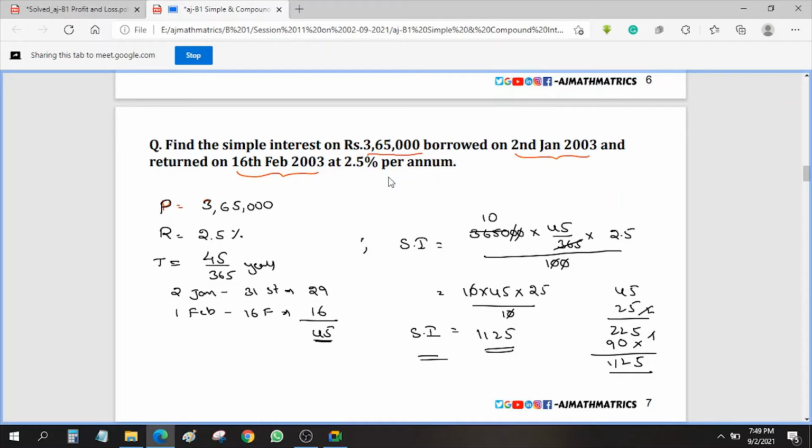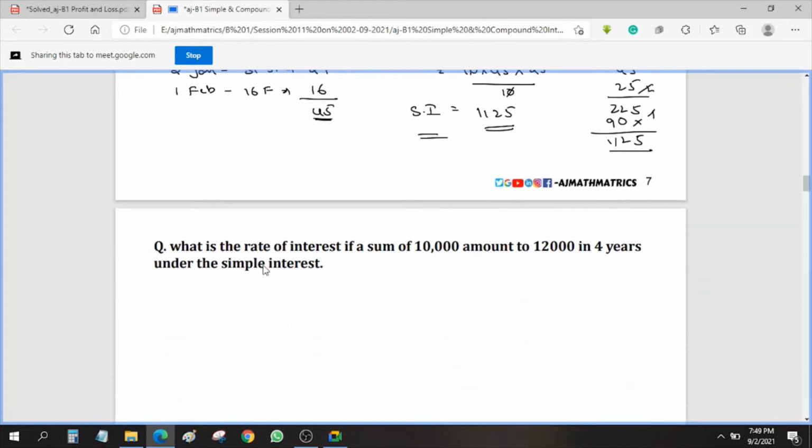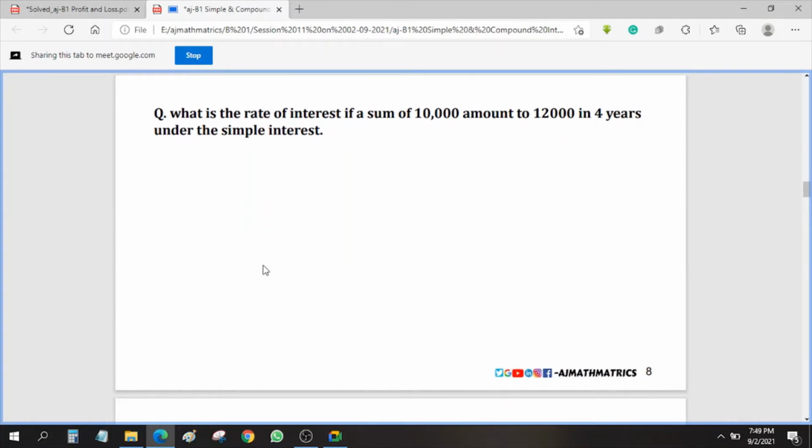So here the intention to explain this question is, if it is given in days, how do we calculate? So hope I am clear with this. Now I'll go with the next question. If it is a similar kind of question, I won't explain.